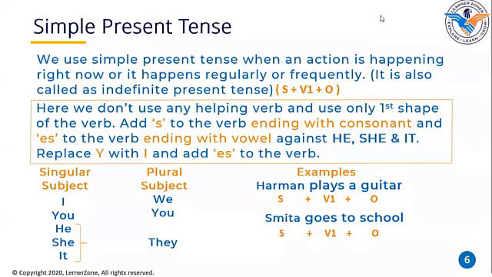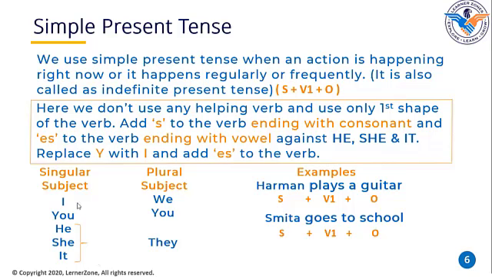Similarly, if we want to use any particular verb with these subjects or nouns, let's see some examples. Do: I do, we do, you do, you do, he does, she does, it does, they do.